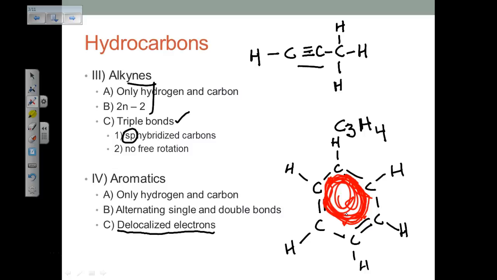So I think that gives you an introduction to what hydrocarbons are and how we determine what class those hydrocarbons fall into: alkane, alkene, alkyne, or aromatic.